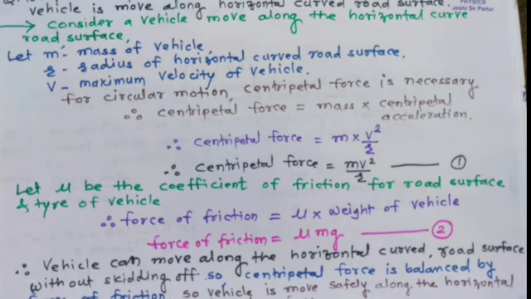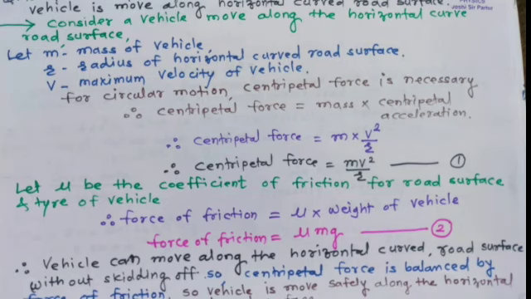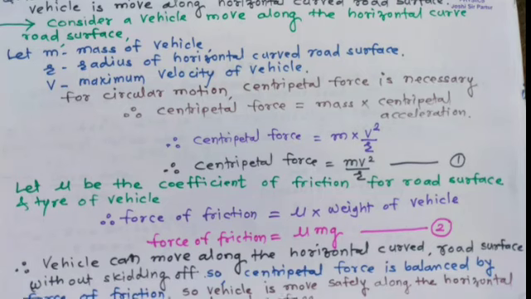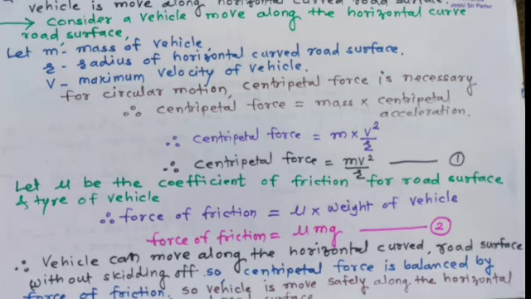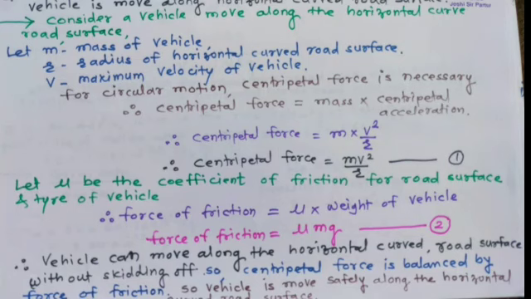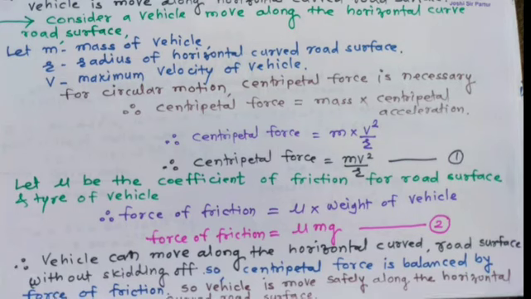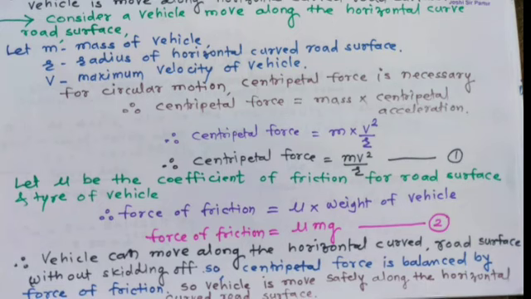Therefore, the vehicle can move along the horizontal curved road surface without skidding off. So, centripetal force is balanced by force of friction. So, the vehicle is moved safely along the horizontal curved road surface.